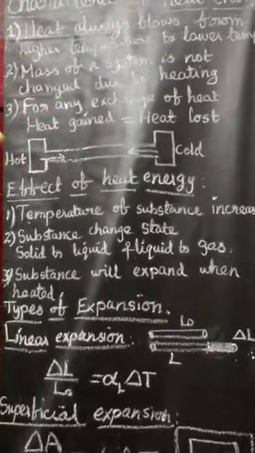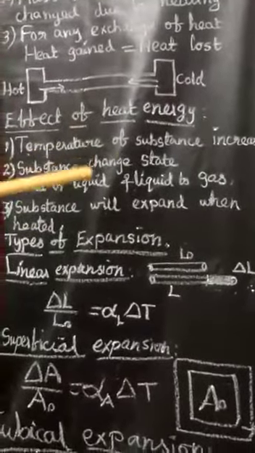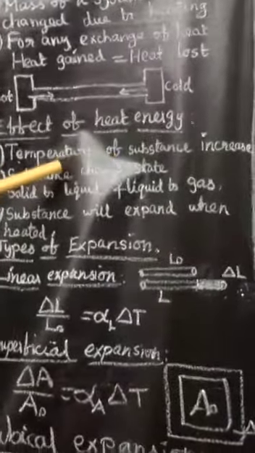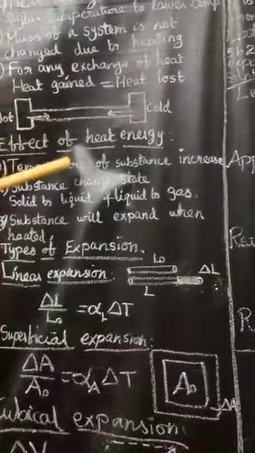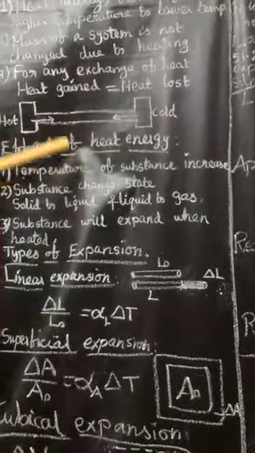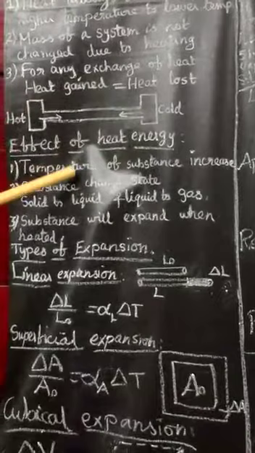The next one, effects of heat energy. So what are the effects when you apply heat energy to a particular substance? The first one, temperature of a substance increases. So when you apply heat energy to a vessel, definitely the temperature of the vessel increases. Okay, you know that well.